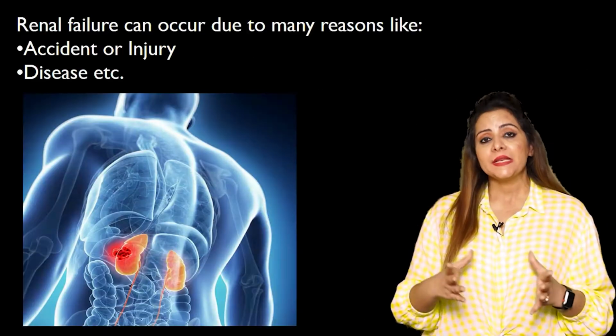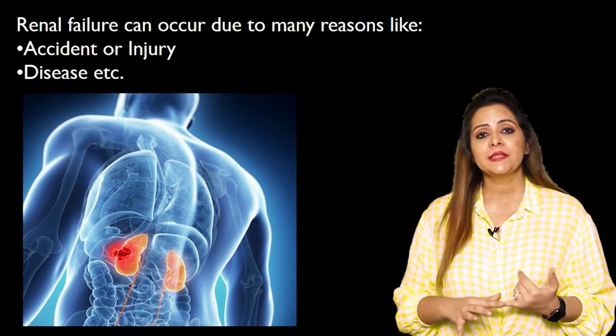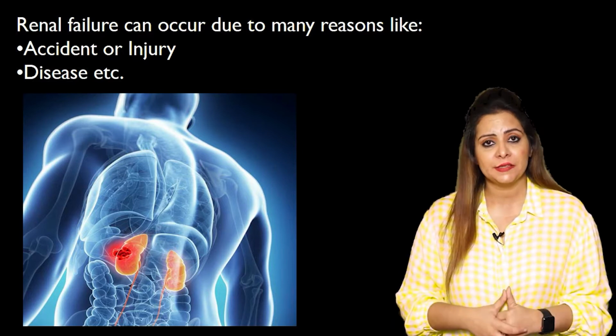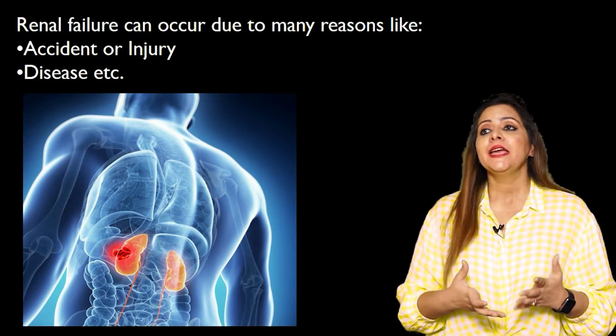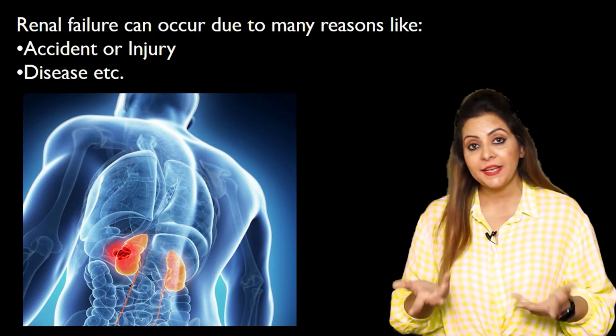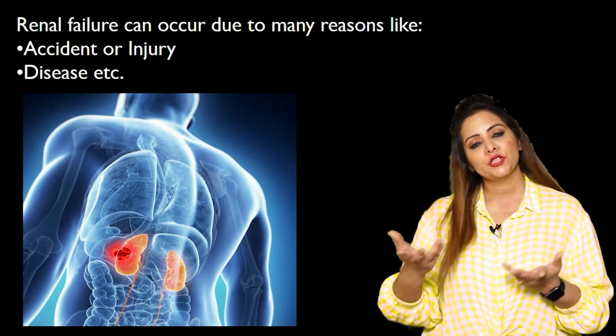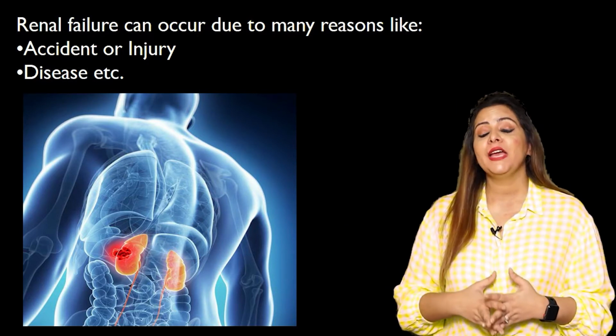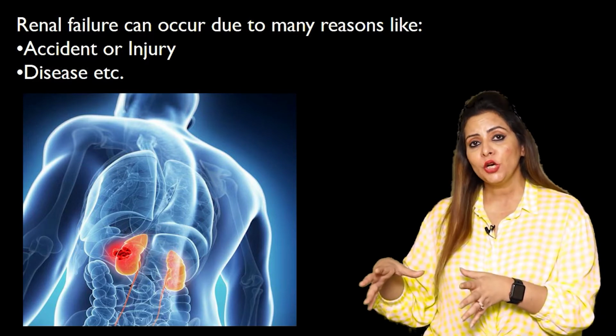Now the question is, under what circumstances does renal failure occur? The circumstances can be, first, when the kidney doesn't get enough blood to purify. This could be one of the reasons. The second reason can be an accidental injury or any damage caused to the kidney, due to certain diseases like diabetes and high blood pressure. These are a few disorders which have a harmful impact on the kidney. Under these conditions, renal failure might occur in a person.